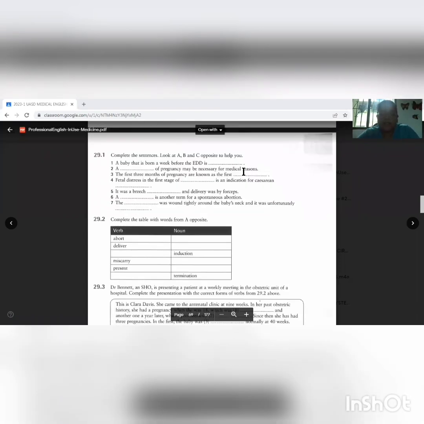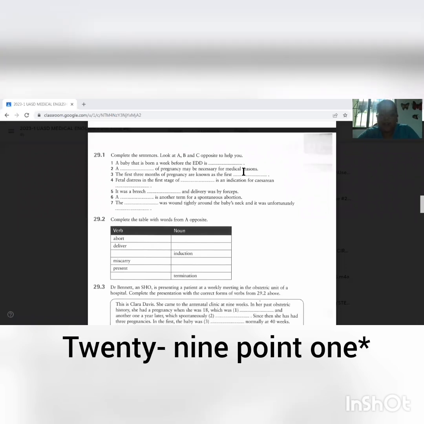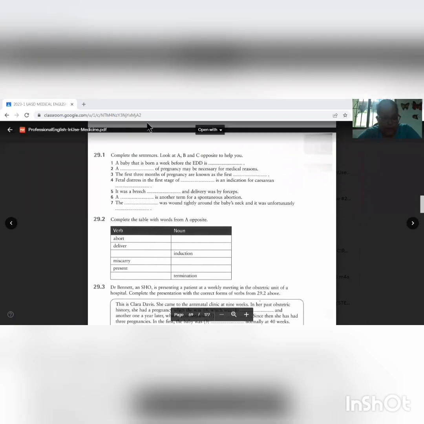Unit 21. Pregnancy and childbirth. Exercise 21.1. Complete the sentences. Look at A, B, and C opposite to help you. 1. A baby that is born a week before the EDD is premature. 2. A termination of pregnancy might be necessary for medical reasons. 3. The first 3 months of pregnancy are known as the first trimester.